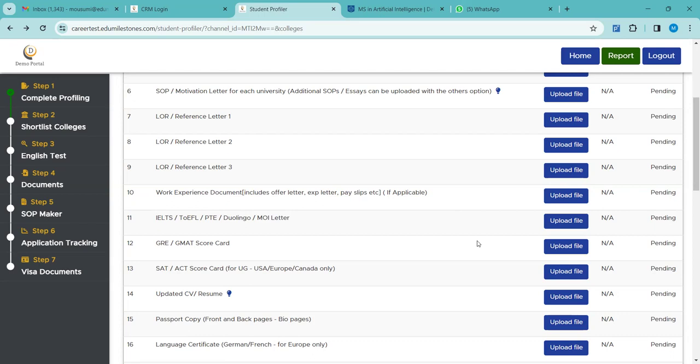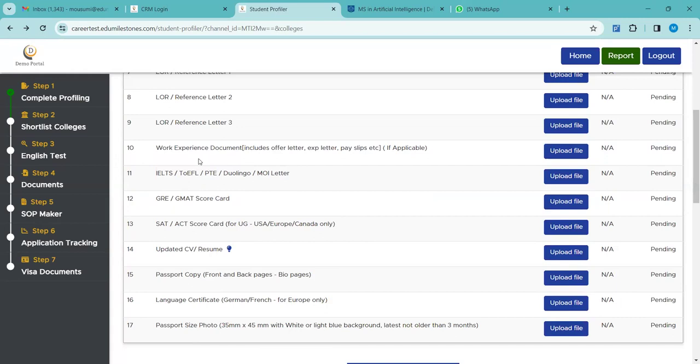Okay, ma'am. Once you talk to them, once you have a basic interaction, the first round of counseling, you will know whether the student is really looking forward or he is just a random one, right? So if you feel that yes, he is good going, then you can immediately tell him that this is the checklist and you need to provide these documents. Okay, fine. Thanks.